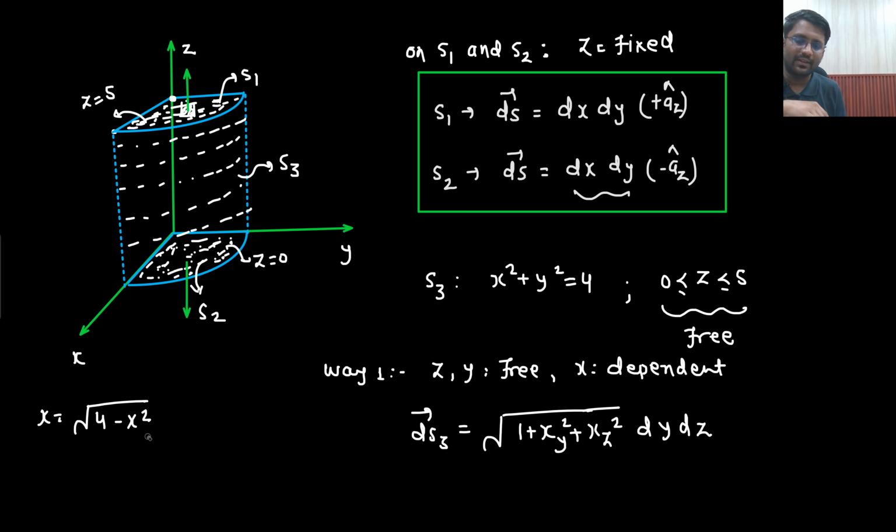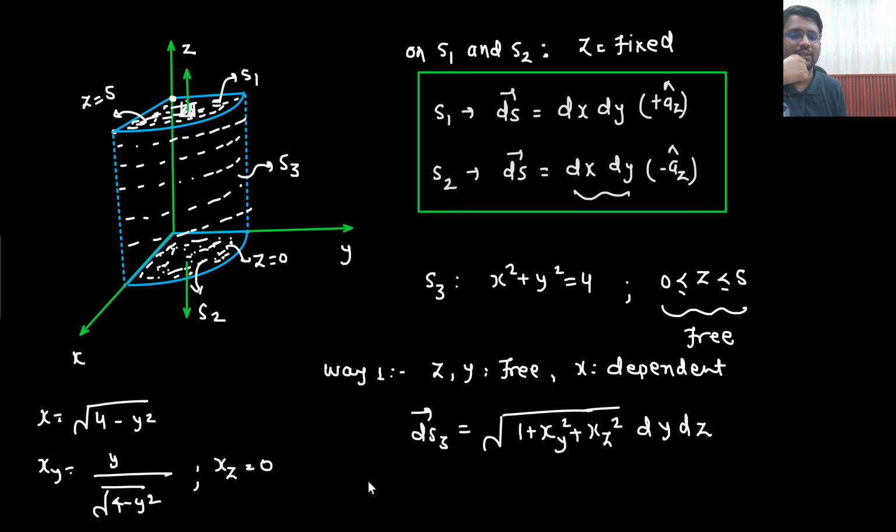So x is nothing but under root 4 minus y square. So x_y I need to calculate. That will come out to be minus y upon under root 4 minus y square, and x_z, the partial differentiation of x with respect to z, will be 0. So here you put 0, and the answer you get is 2 by x dy dz.